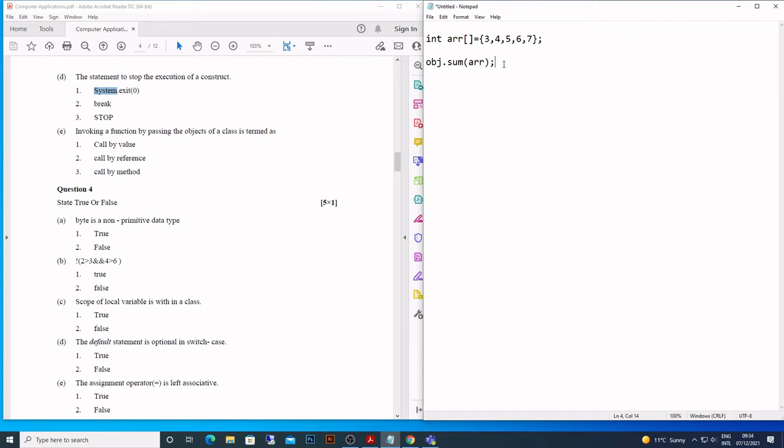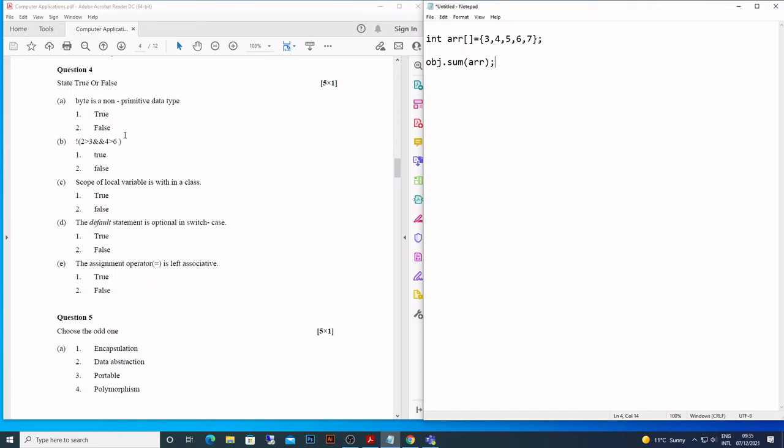Now, what is the difference between the two? In call by value, when the value is passed and it is received by the formal parameters, if we make any changes to the formal parameters, the actual values are unaffected. Nothing happens to them. But in call by reference, when we make a change in the formal parameters, the actual value gets affected. And that is the main difference between call by reference and call by value. Okay, so let's move now.